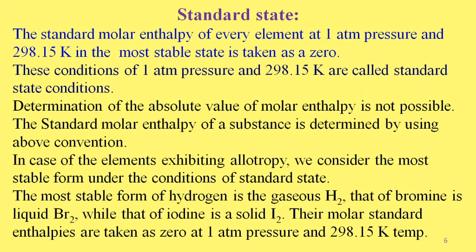For example, the most stable form of hydrogen is gaseous hydrogen, for bromine it is liquid bromine, while that of iodine is solid iodine, and their molar enthalpies are taken as 0 at 1 atmospheric pressure and 298.15 Kelvin temperature.